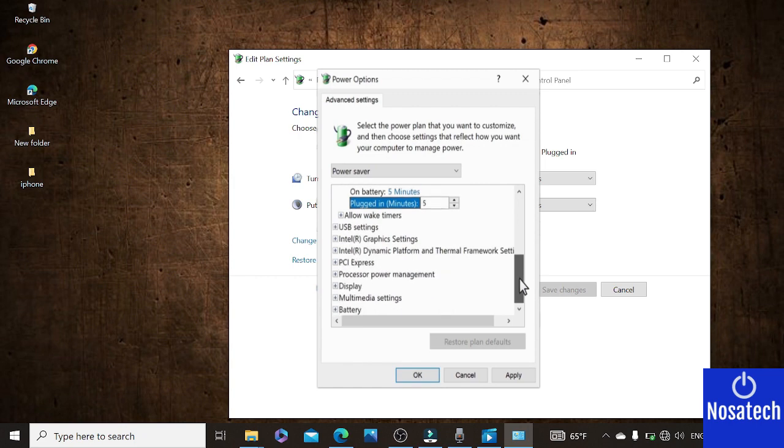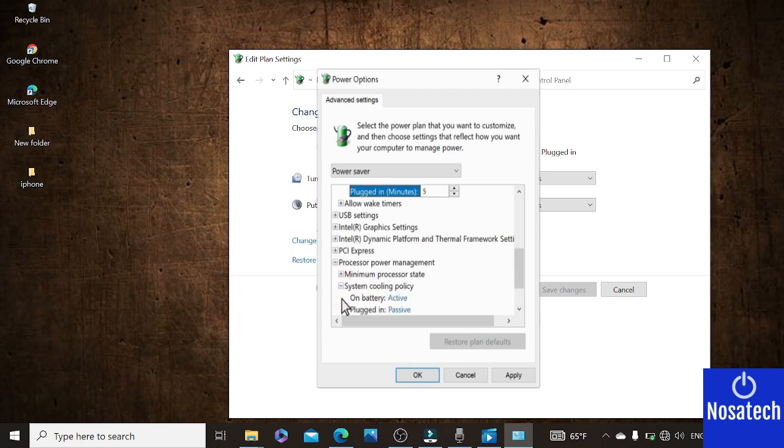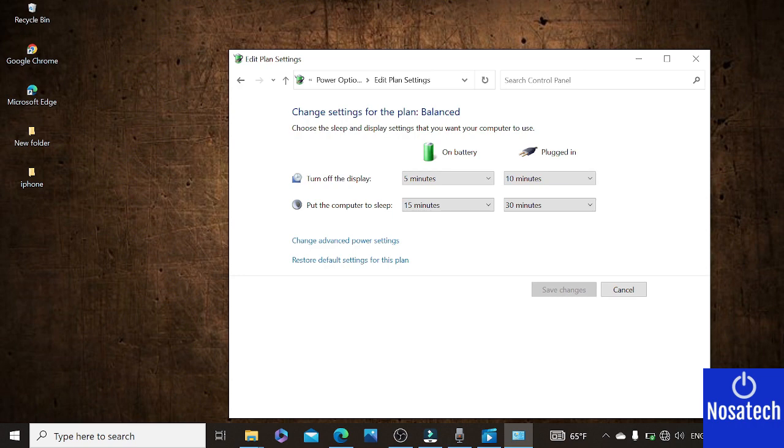Your computer might be using an active cooling policy for the processor. Expand processor power management. Expand system cooling policy. If the setting while on battery is active, change it to passive and then click OK.